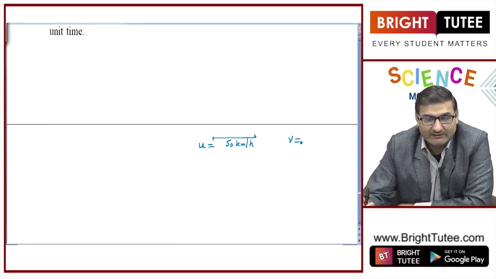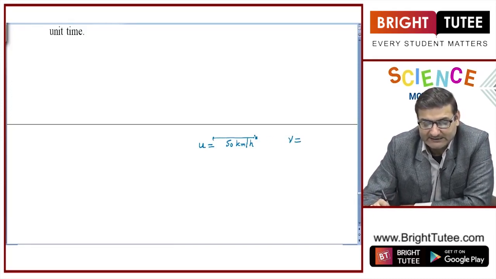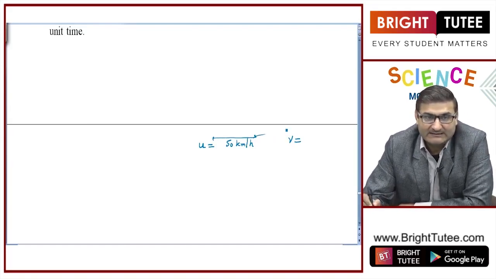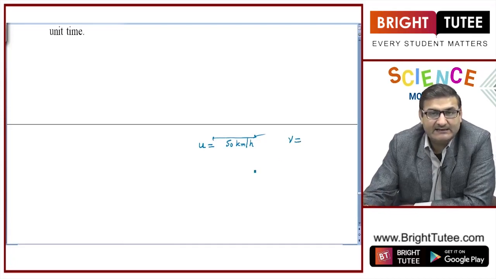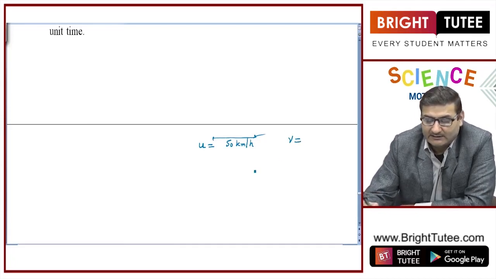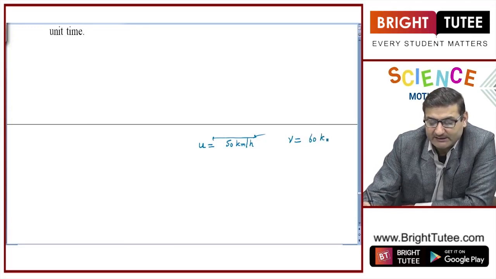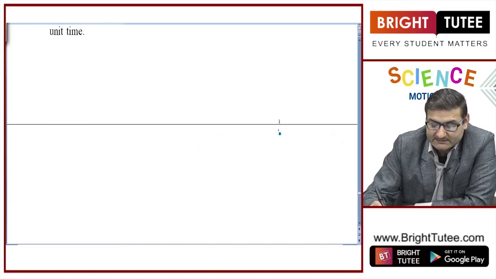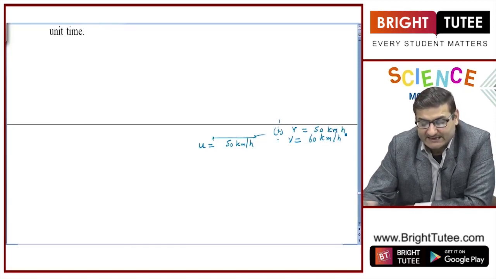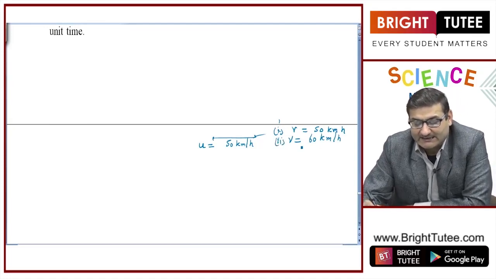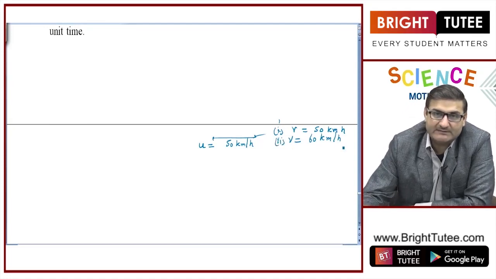First option that we have already discussed, that the velocity is the same, 50 kilometers per hour. The second option is maybe the velocity is increasing, the car is speeding up. Let us say now the velocity is 60 kilometers per hour, right. The first case that we had taken was the velocity remains the same, that is 50 kilometers per hour. The second case we are taking is that the velocity now is 60 kilometers per hour.